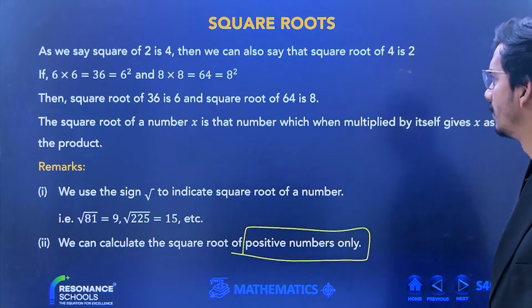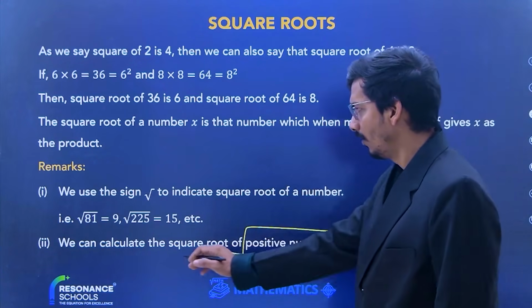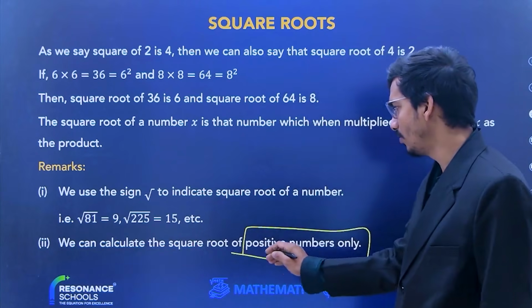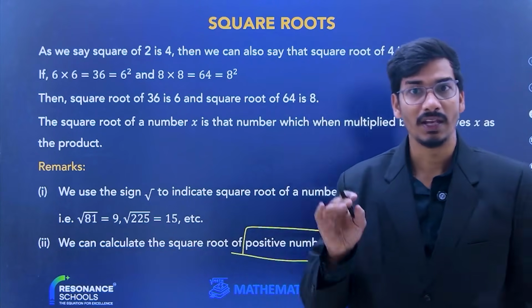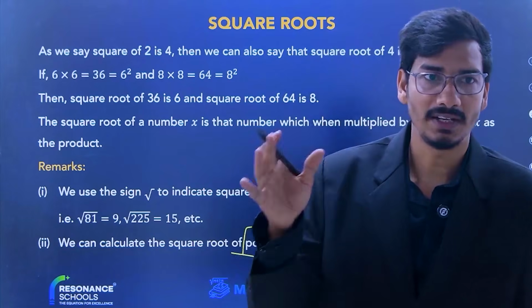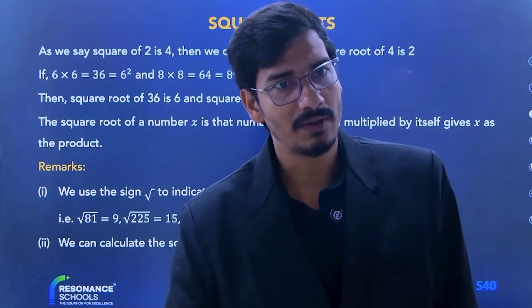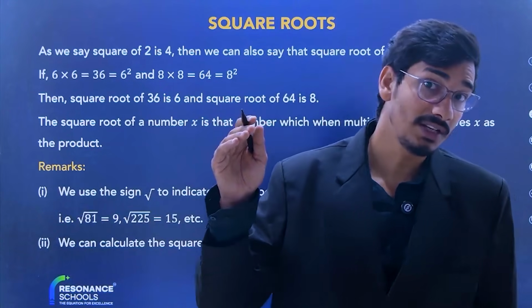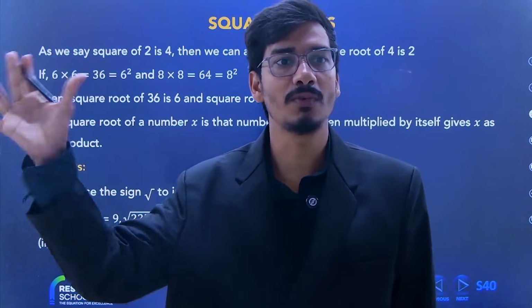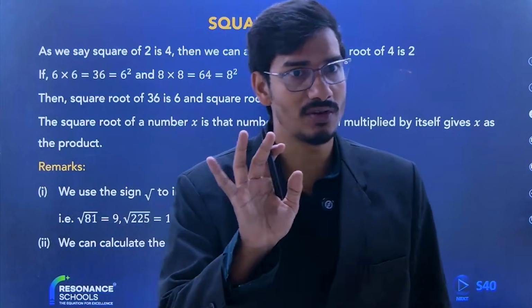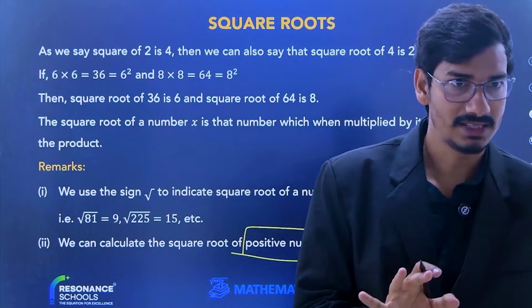Now try to understand. We can calculate the square root of positive numbers only, like 2, 5, 7, 10, 21, 91, 81, 225, 144. We can't calculate the square root of a negative number till this grade.